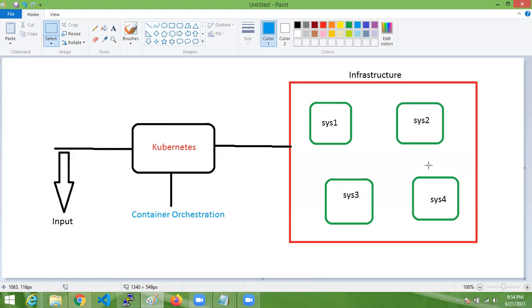It is going to deploy the containers in this infrastructure. Once we install Kubernetes into the infrastructure, Kubernetes will control all the systems as a single unit. Kubernetes will command all the systems as a single unit. How?